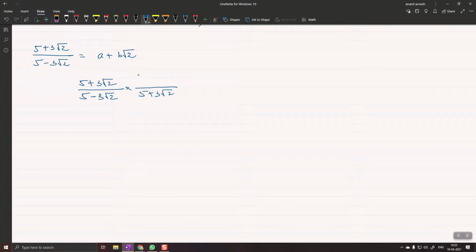Okay. 5 plus 3 root 2. Very good. Next. 5 plus 3 root 2 whole square. Very good. Very good, Mahant. Keep going.